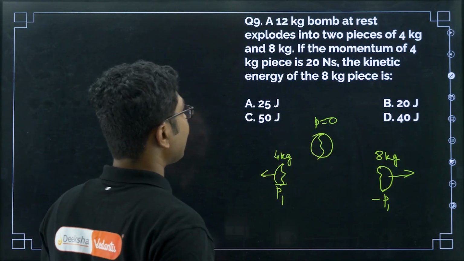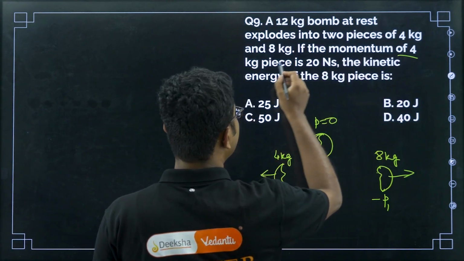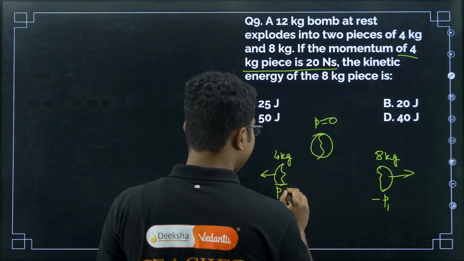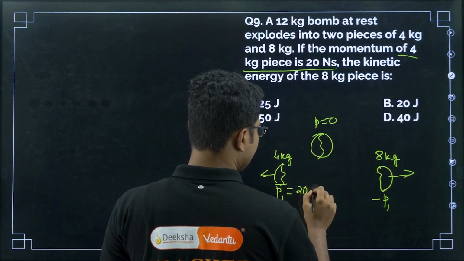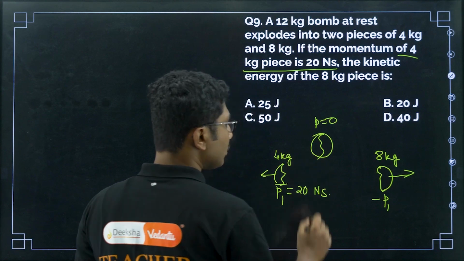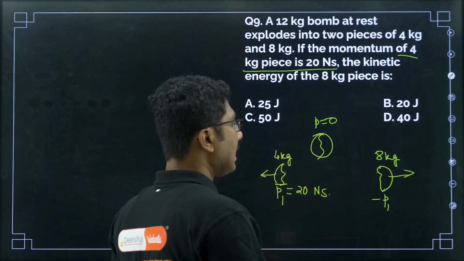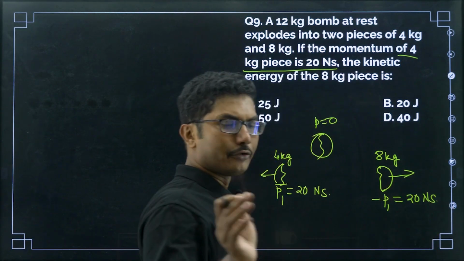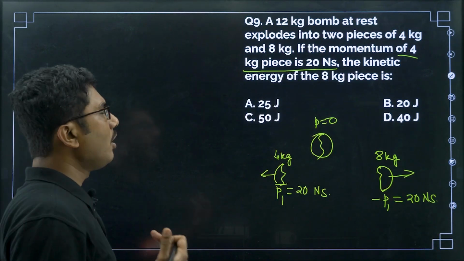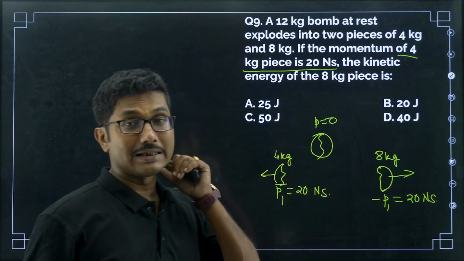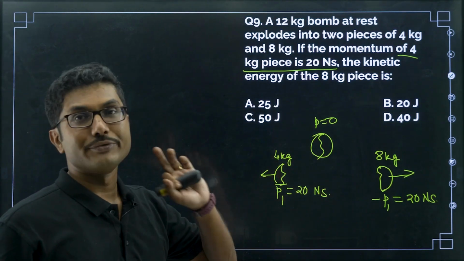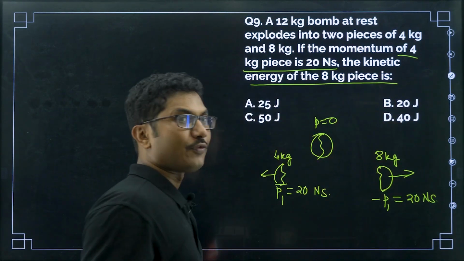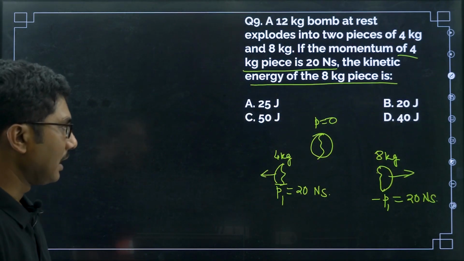Now it is given in the question that the momentum of the 4 kg piece is 20 Newton second. Okay. So what will be the momentum of the 8 kg piece? It will also be 20 Newton second in the opposite direction, but the magnitude will remain the same, right? So the momentum of this 8 kg piece we have calculated directly without using any maths, right? Now they have asked you to find the kinetic energy of the 8 kg piece.